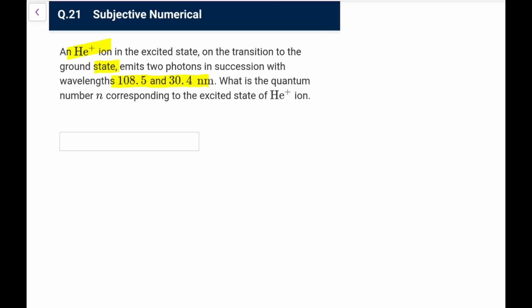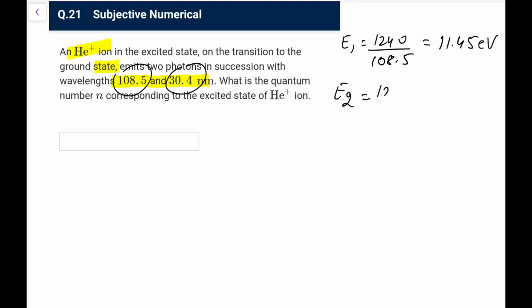So first of all, let me check the energy corresponding to both. The first one is hc, 1240 upon 108.5. So it's approximately 11.45 eV. For the second one, you have 1240 upon 30.4, that would be 40 something. I can make it out, it would be 40.86 eV. That is what you are getting.